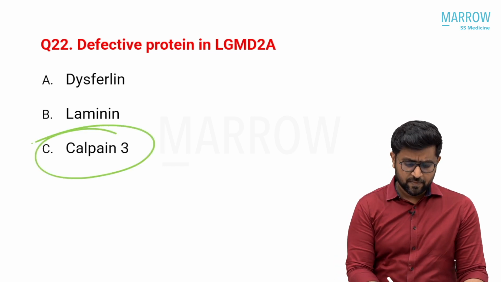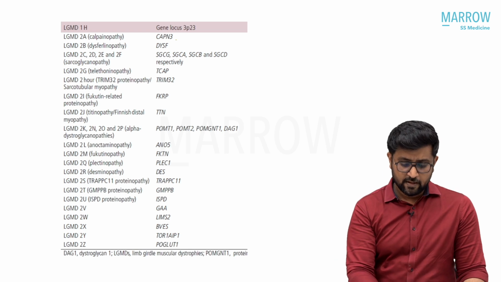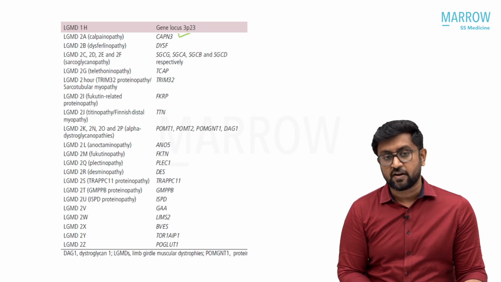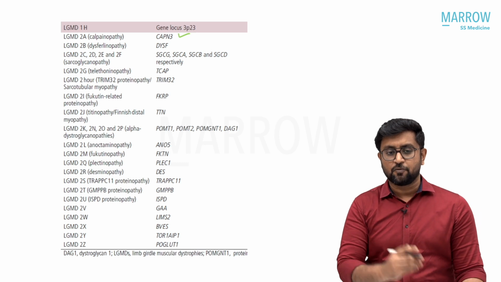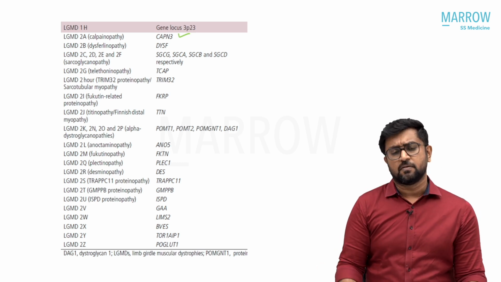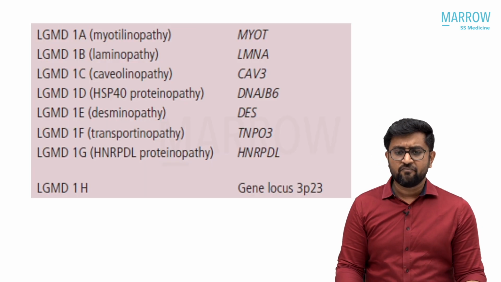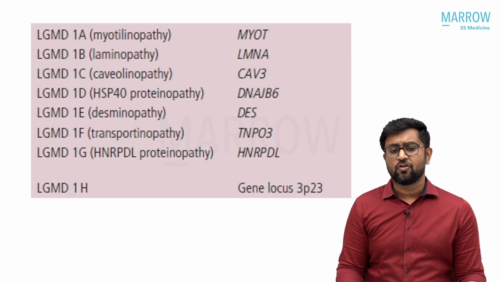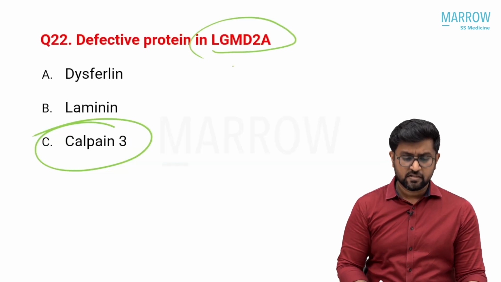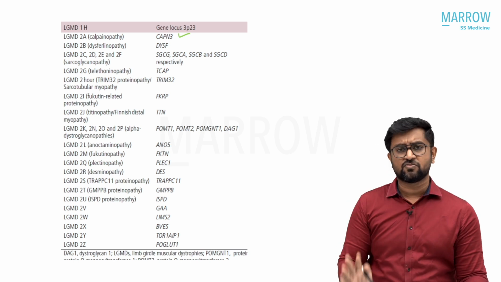It is calpain 3, which we have discussed in our module as well as in the high yield series. LGMD 2A is a calpainopathy, 2B is a dysferlinopathy, 2C is sarcoglycanopathies, and telethoninopathies, proteinopathies. These all things we discussed in the other dystrophies in the muscle disease module. LGMD 1 we have discussed: myotilinopathy, laminopathy, caveolinopathy, HSP40 proteinopathy, all those things. So LGMD 2A is calpainopathy. This is a repeat question. From this area, one question will come every time.